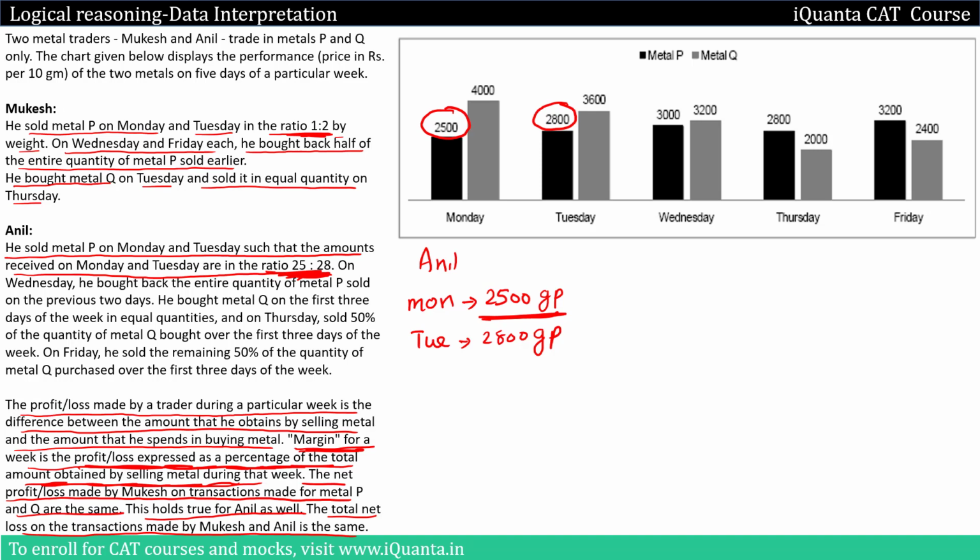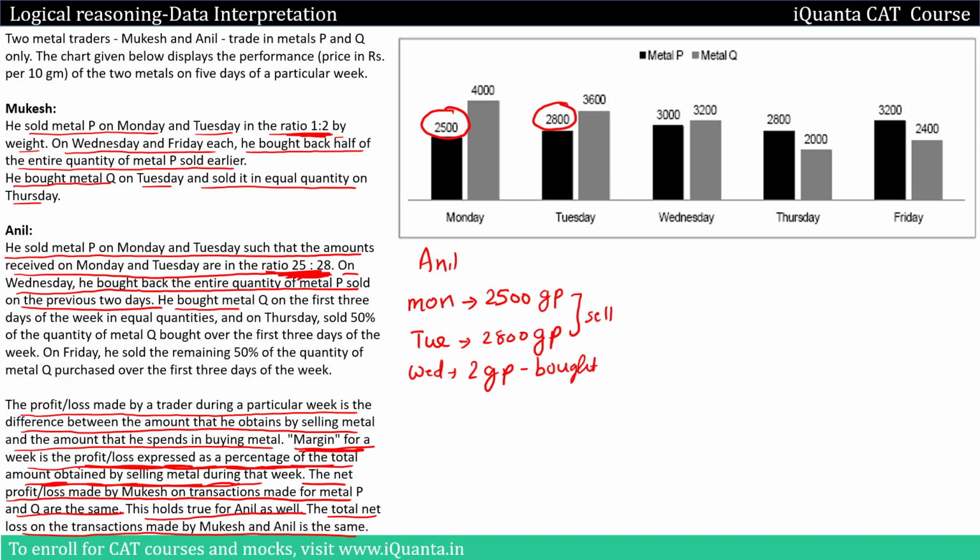That means GP. Then moving further, on Wednesday he bought back the entire quantity of metal P sold on the previous 2 days. So Wednesday he'll buy 2 GP. So this is regarding his selling, this is regarding what he bought.